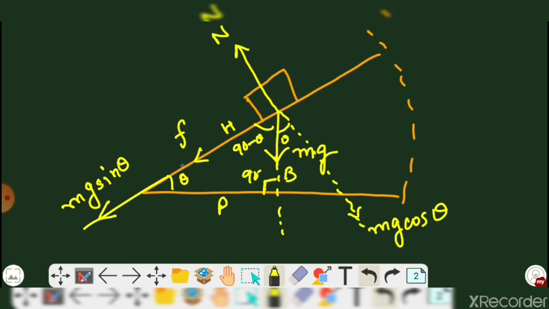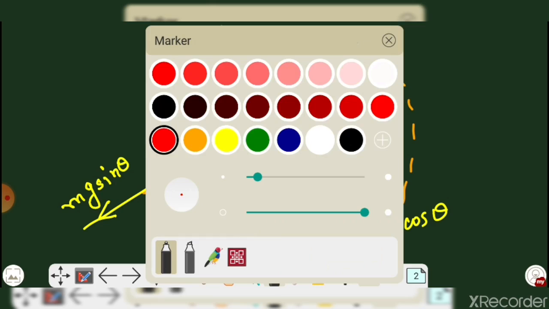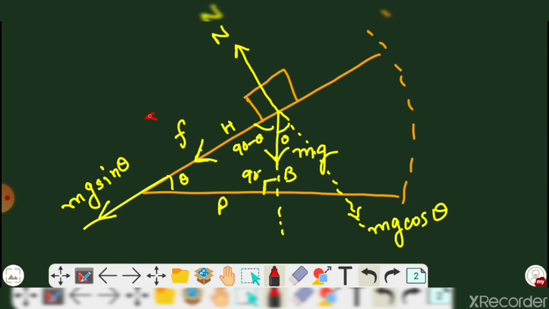Now we take the components for the force f, which is our resultant over here. Let us consider it like this, with one component like this. Here it is f. If it is 90 minus theta, then this will be theta. You can see this angle, it makes alternate opposite angles.